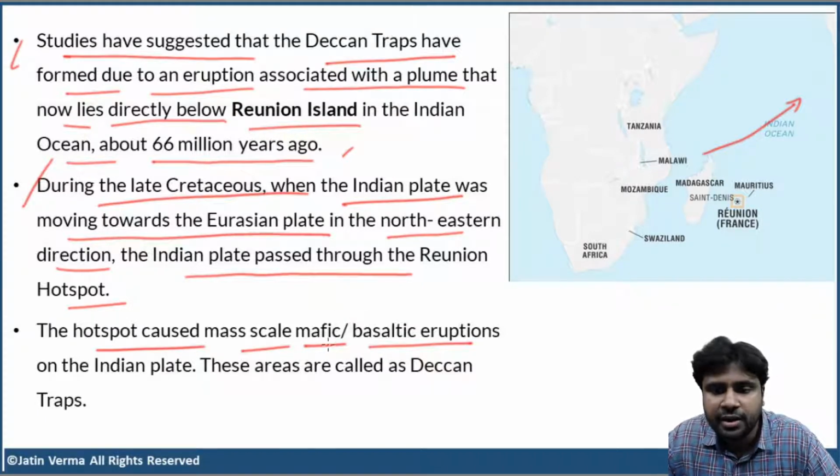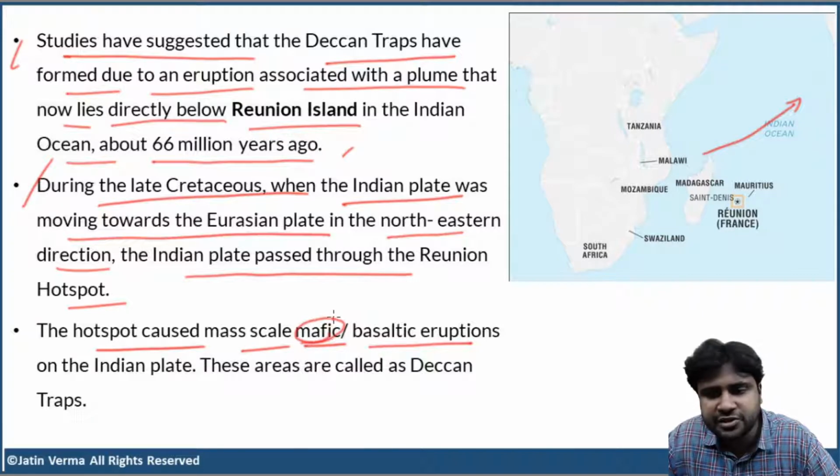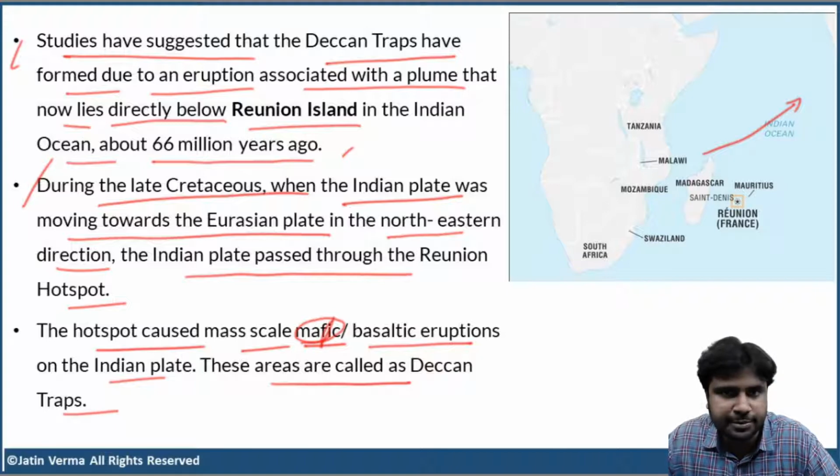It is based on the chemical composition of basalt. If you find this confusing, just ignore this. But the hotspot caused mass scale basaltic eruptions on the Indian plate. And these areas are called Deccan Traps, as simple as that.